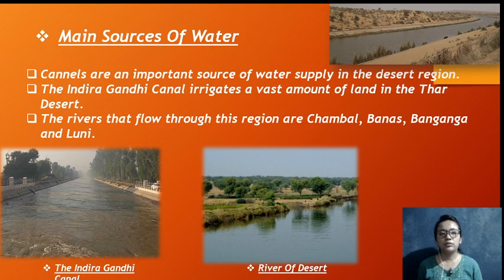The main source of water. Now let's talk about the main source of water. The canals are the important source of water supply in the desert region. The Indira Gandhi Canal irrigates a vast amount of land in the Thar desert. The rivers that flow through these regions are the Chambal Basin, Banganga and Luni. Those are the rivers which flow in this region.